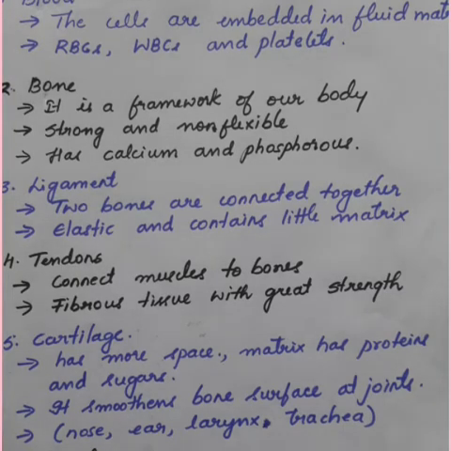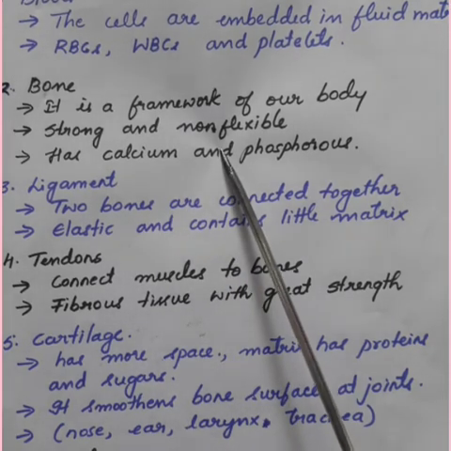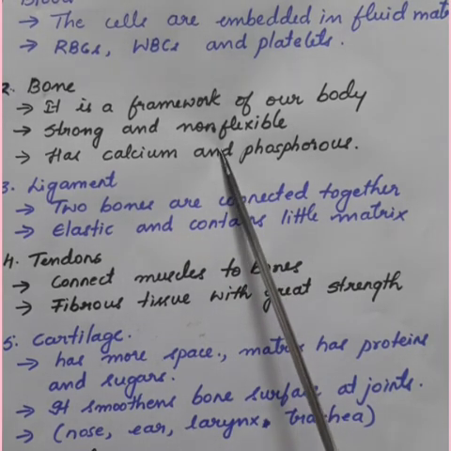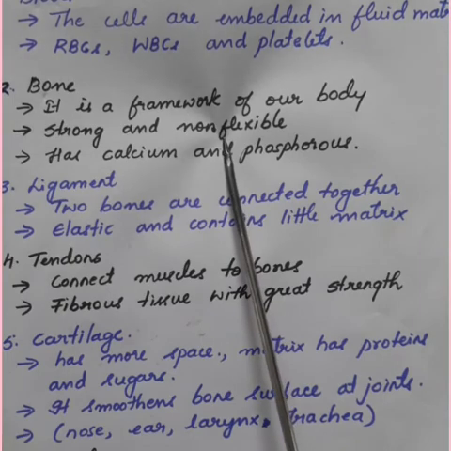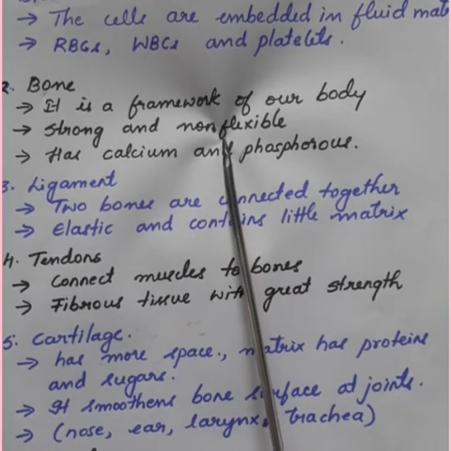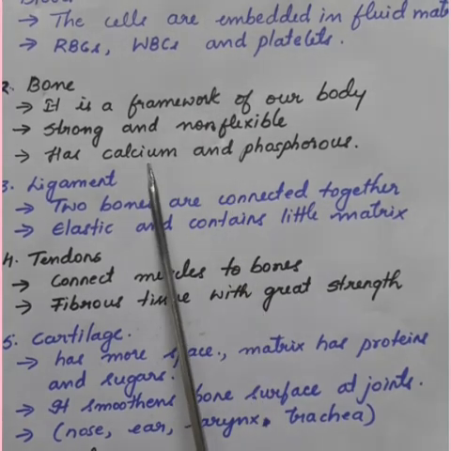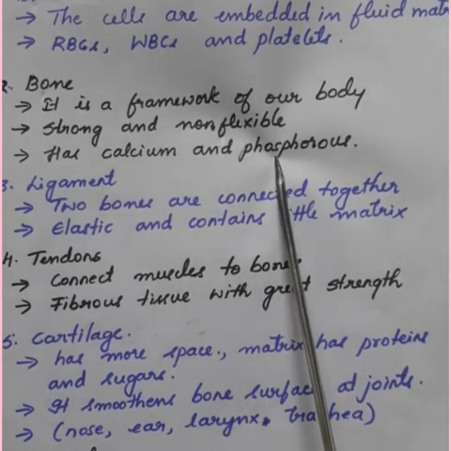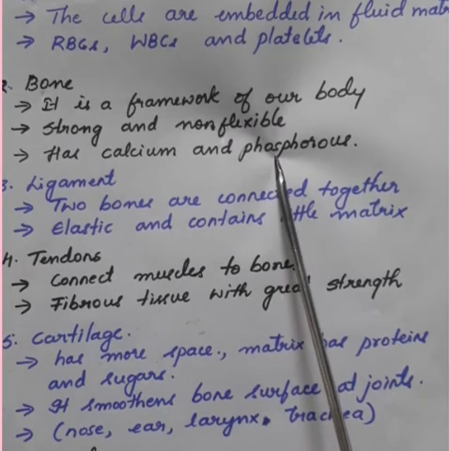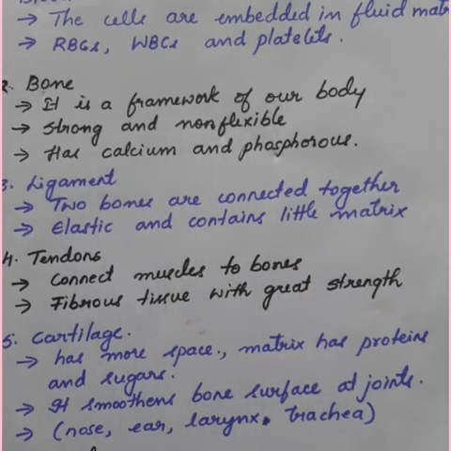It is strong and non-flexible. That means it is not flexible. Bone cells are embedded in a hard matrix and it contains calcium and phosphorus. So you must have calcium and phosphorus rich food in your diet so that your bones will be strong.